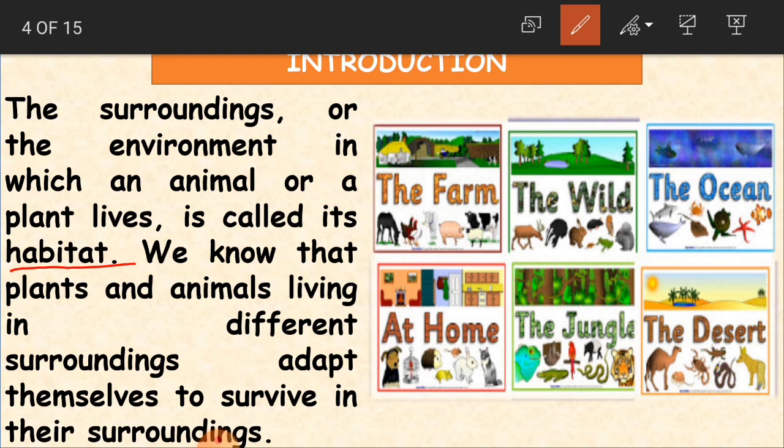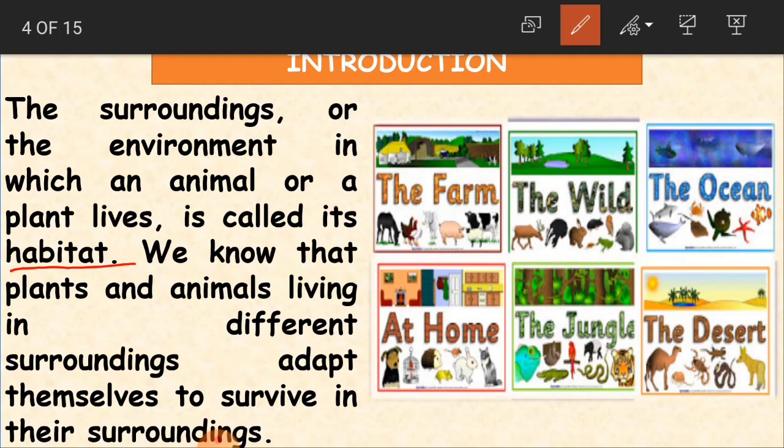We know that plants and animals living in different surroundings adapt themselves to survive there. We also learned about the adaptation of plants. Likewise, animals also live in different surroundings, and wherever they live, they make themselves comfortable to make their life possible in that particular surrounding.